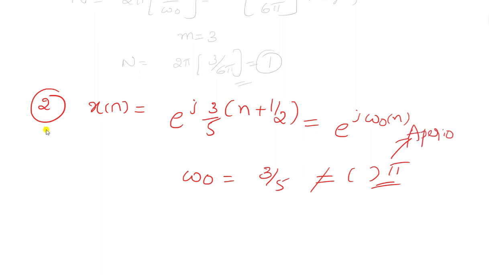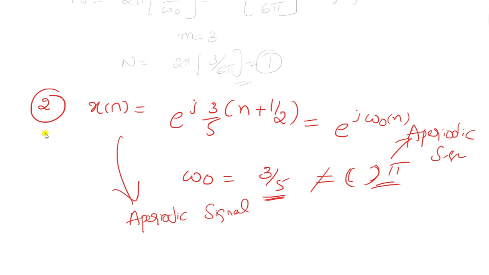So we can directly say that this signal is aperiodic. Why? Because omega naught is 3 by 5, which is not a multiple of pi. So the given x of n signal is an aperiodic signal. If the signal is aperiodic, we need not find the value of N. That's it. In this way, we find whether the signal is periodic or aperiodic.